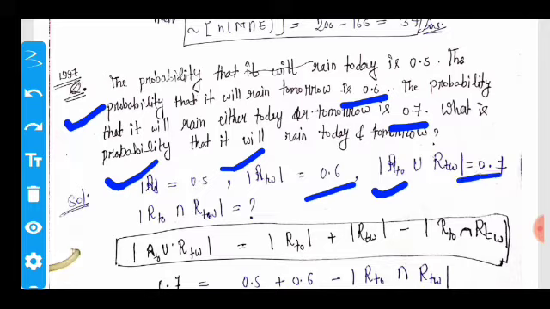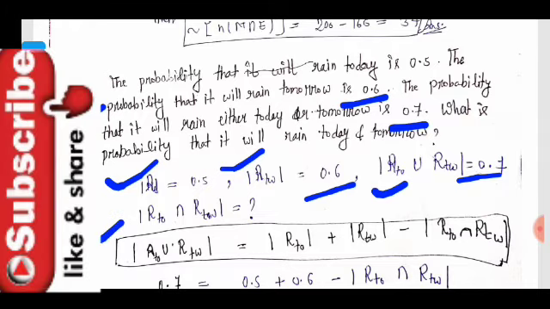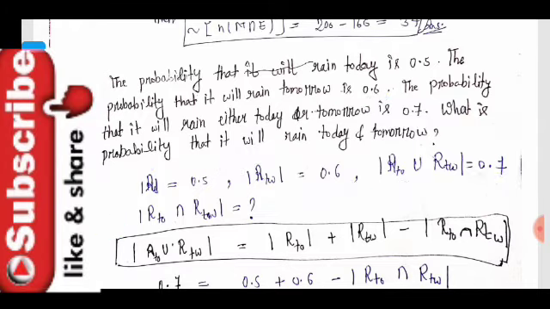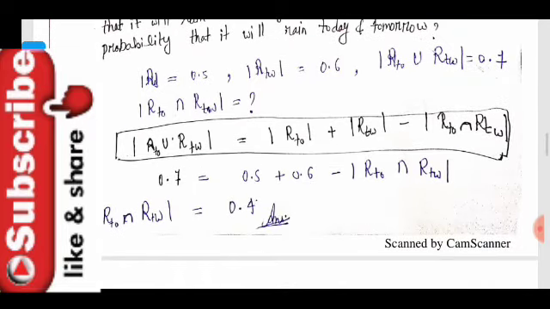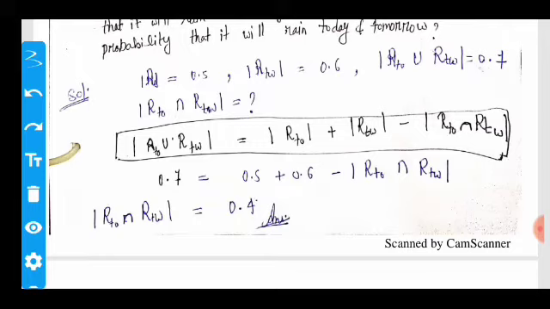Now using the principle of inclusion and exclusion and putting in all the values, we get the probability of rain today and tomorrow is 0.4. Now move on to the next question.